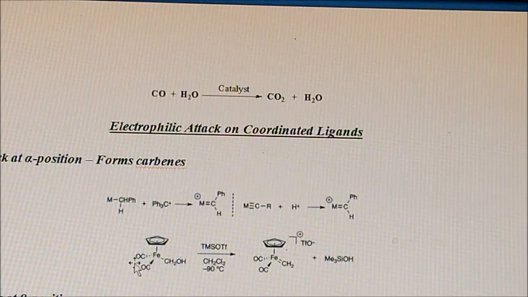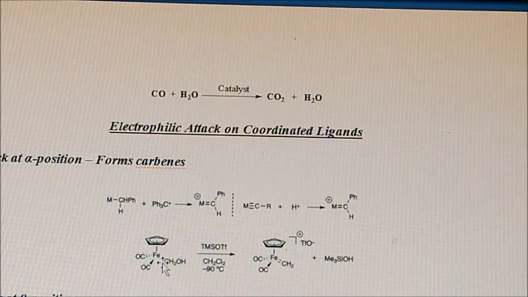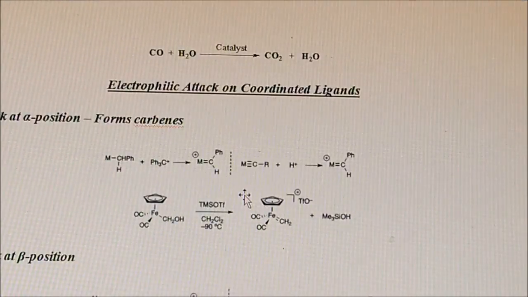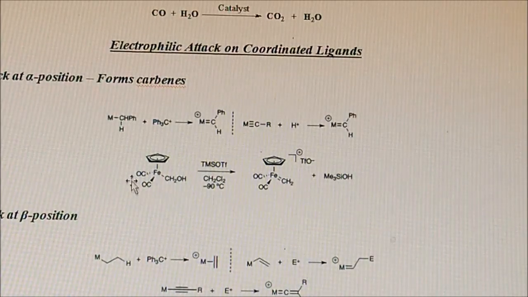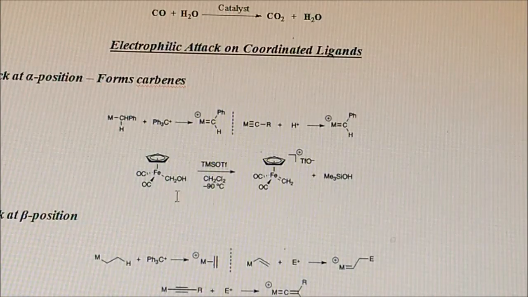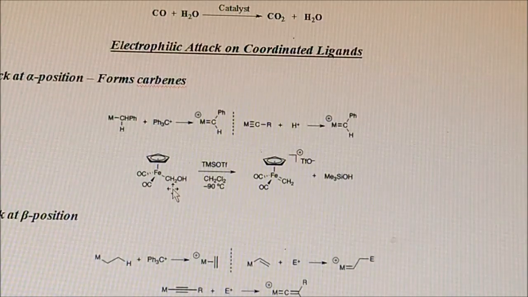Okay, here you have the ligands surrounding the given central metal atom: Fe, carbonyl and one cyclopentadienyl ring, then CH2OH. So how do we give the preference for the alpha position? Which carbon might be termed alpha?